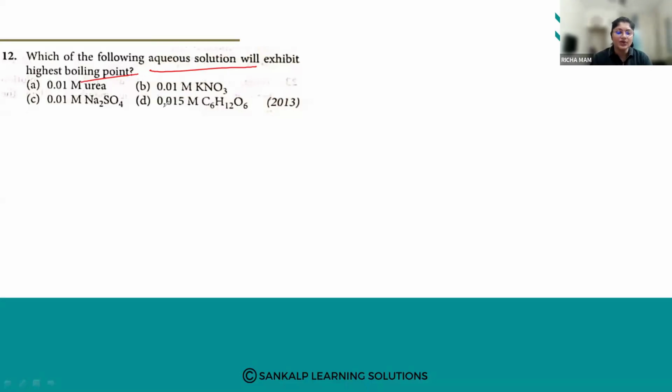Yes, so here we have to calculate the number of ions. Number of ions can be calculated as i into M. Urea is a non-electrolyte, so this we are not considering. C6H12O6 is also a non-electrolyte. Now KNO3 and Na2SO4 are electrolytes. When we consider these aqueous solutions, K plus and NO3 minus.